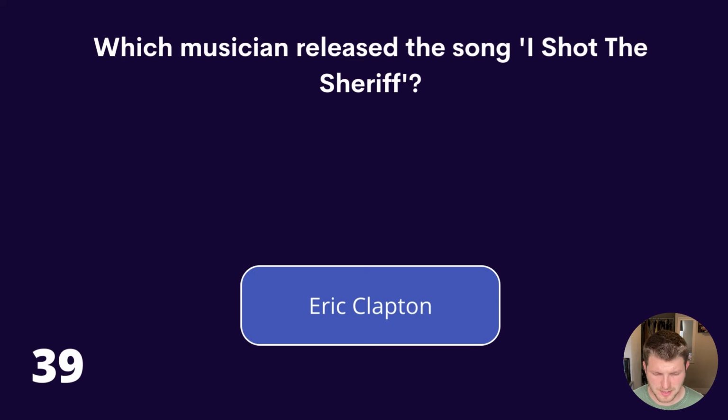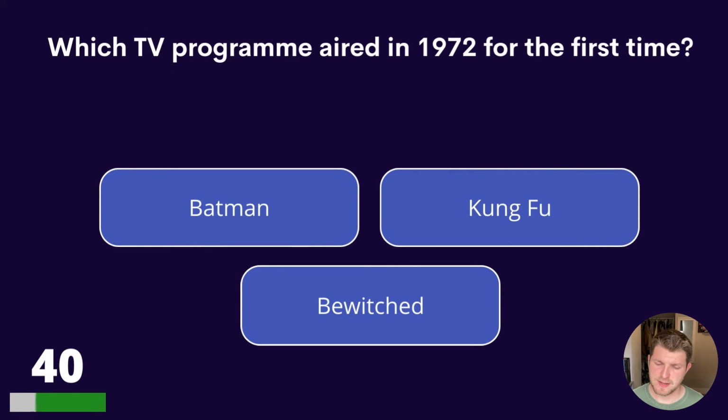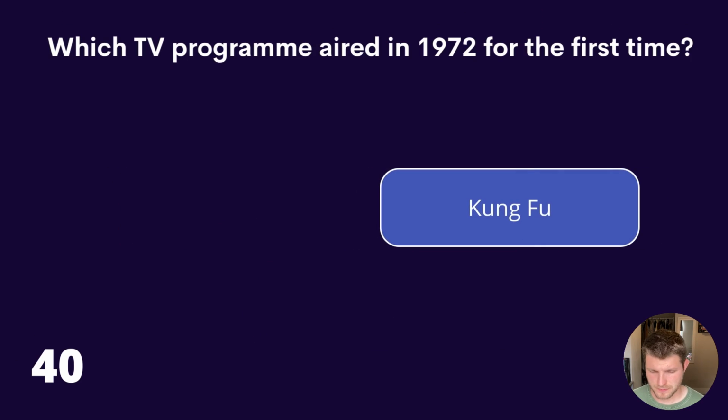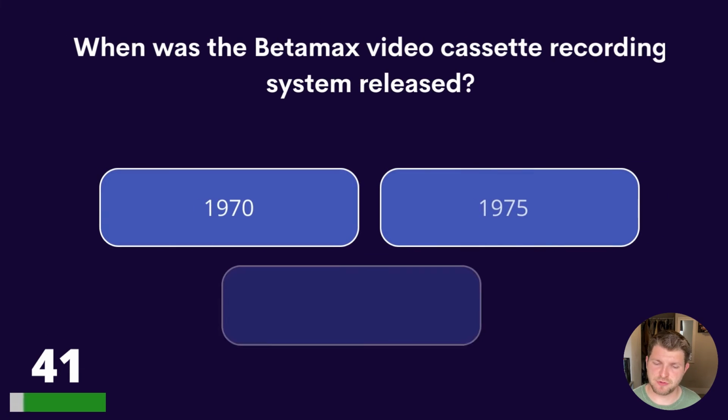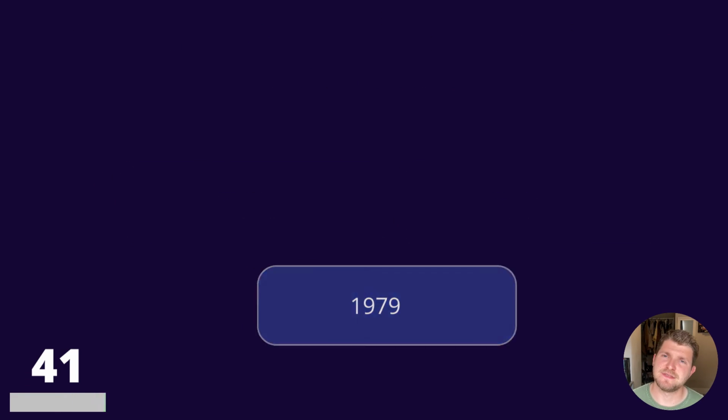Question 40. Which TV programme aired in 1972 for the first time? Batman, Kung Fu, or Bewitched? And the answer is Kung Fu. Question 41. When was the Betamax video cassette recording system released? 1970, 75, or 1979? The answer is 1975.